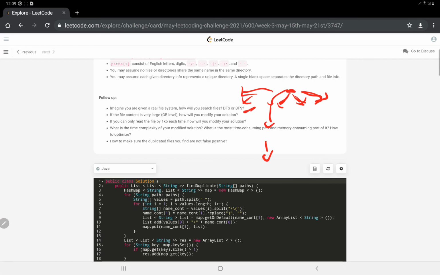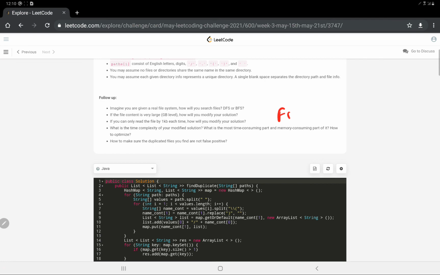And if the file content is very large, how will your modified solution work? What I mean by this is that in this hashing approach, the string is very small so that it could be compared. So if the file content is very large, how will we compare it? One way to minimize the check would be to first compare the file size. Then if the file sizes of the two files are the same, that means we can check for the content.